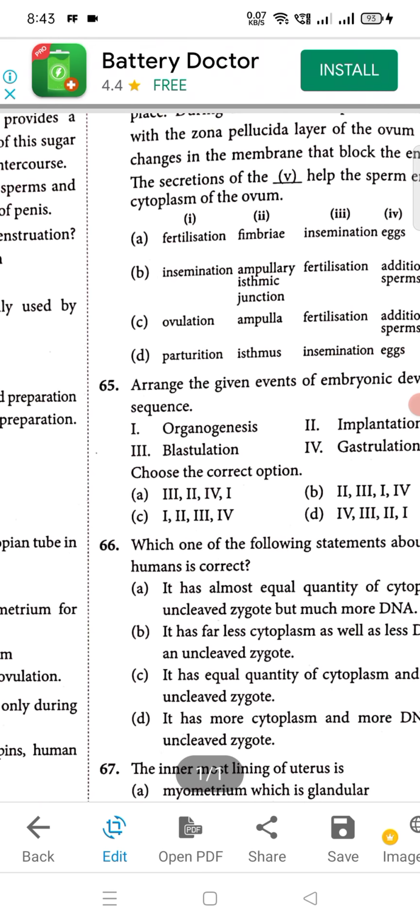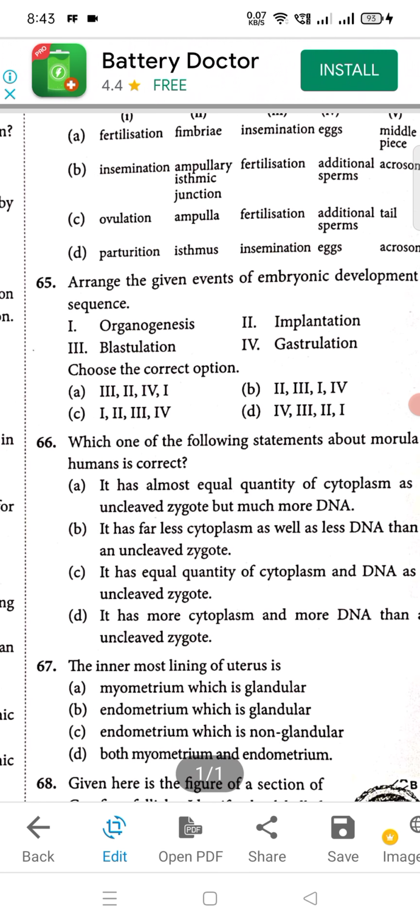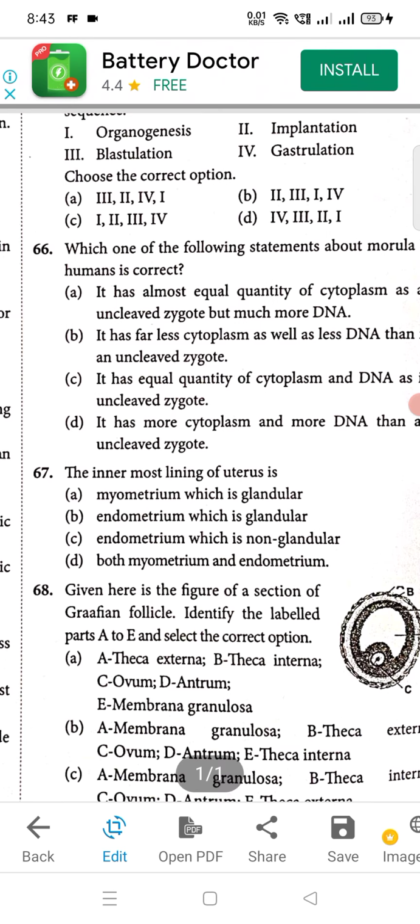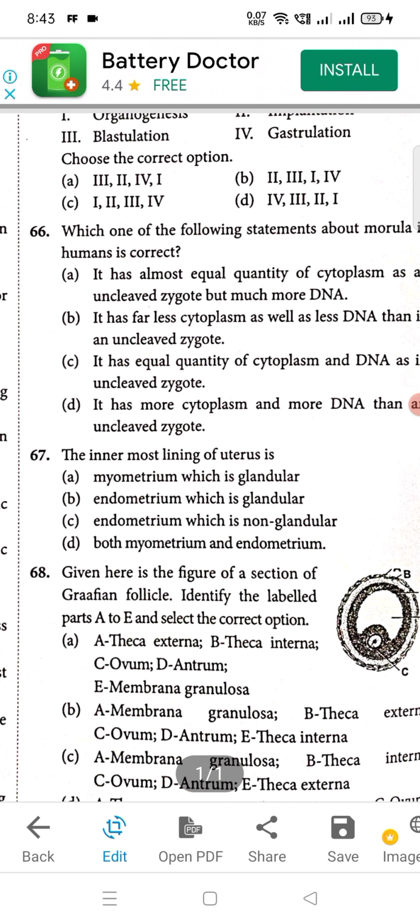Now moving to question number 65, A is the right option. Then question number 66, again A will be the right option. Then 67, innermost lining of uterus. So 67, B is the right answer: endometrium, which is glandular.